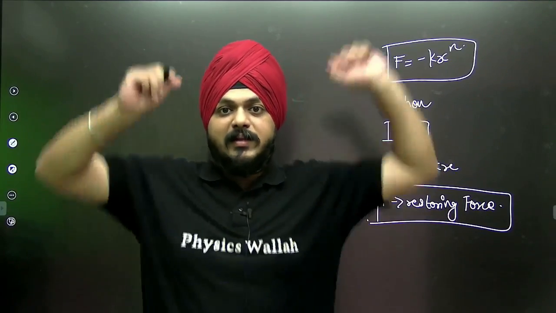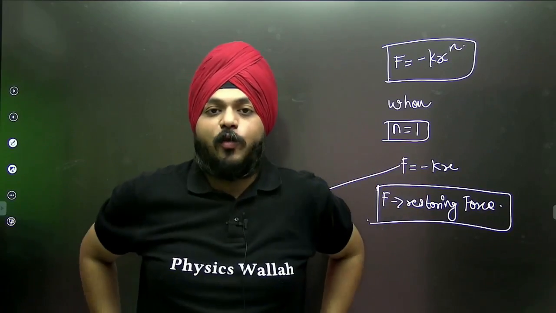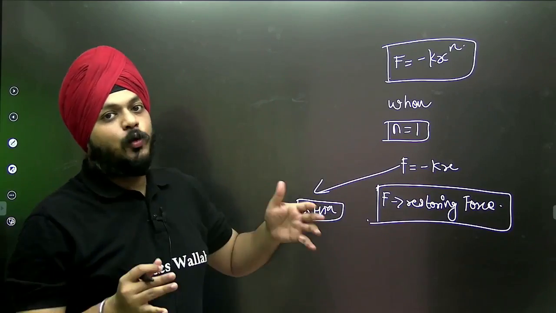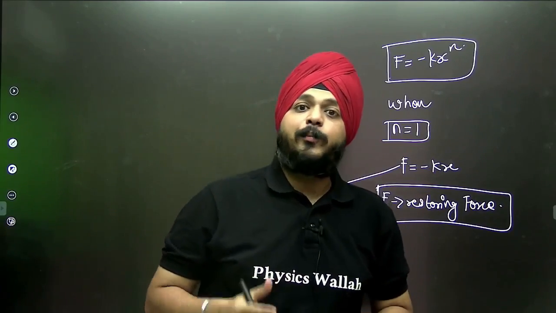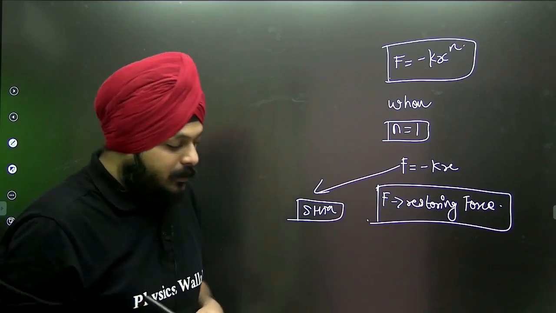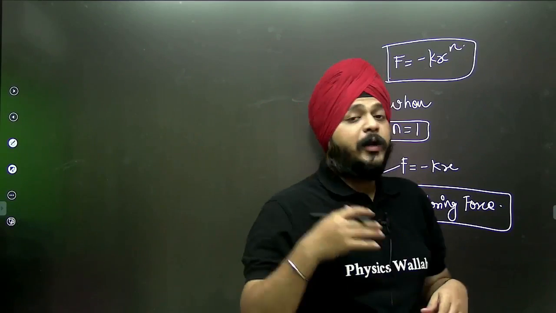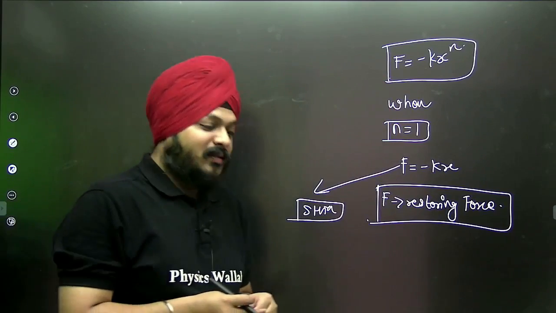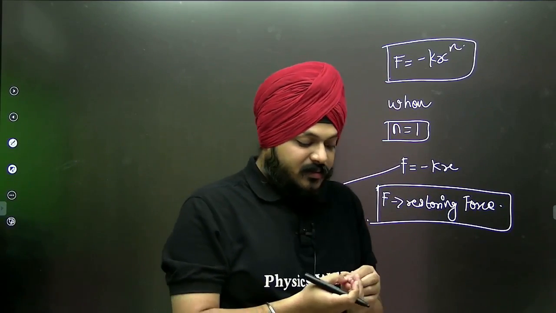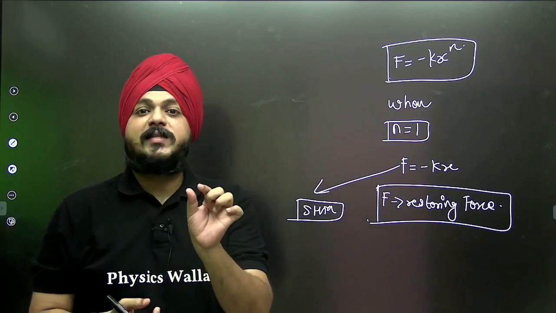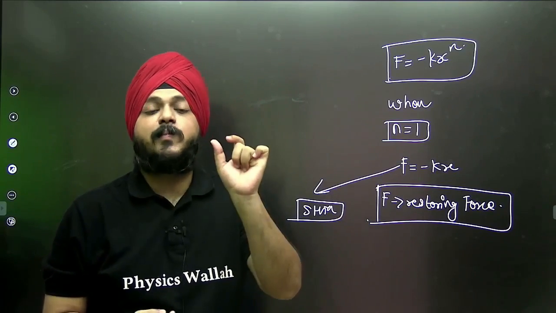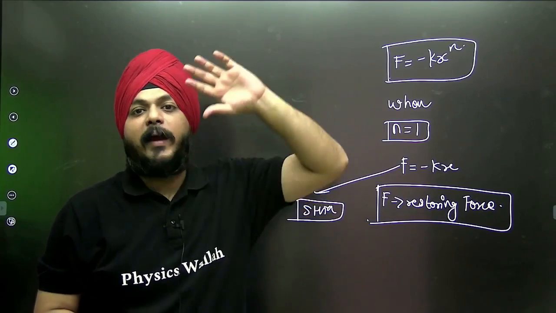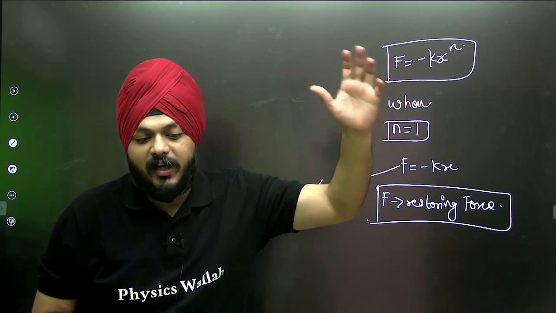But the displacement of a particle performing SHM is quite less as compared to a particle performing oscillatory motion.